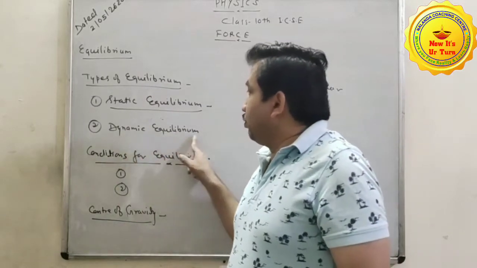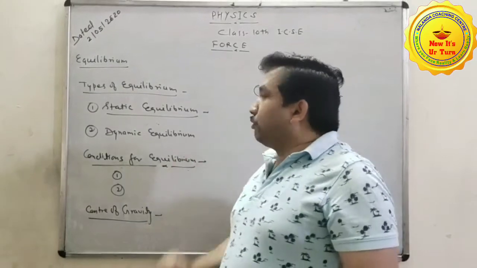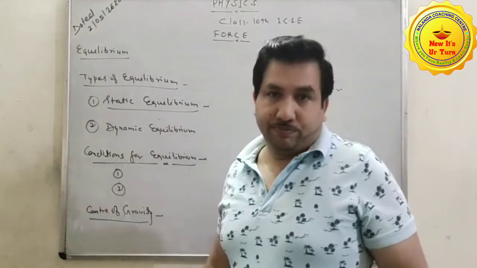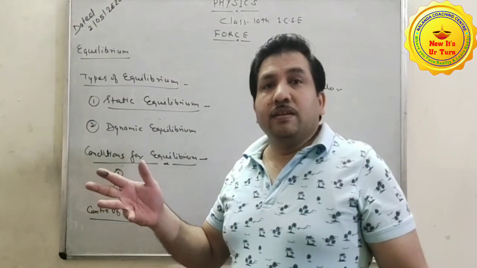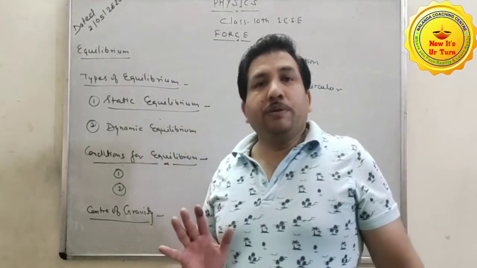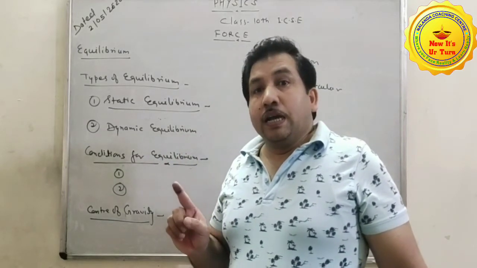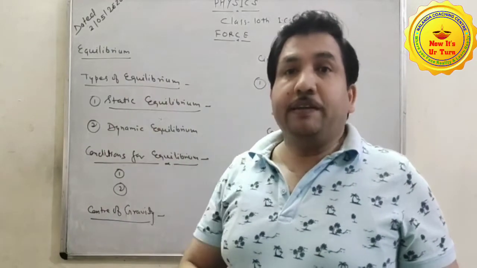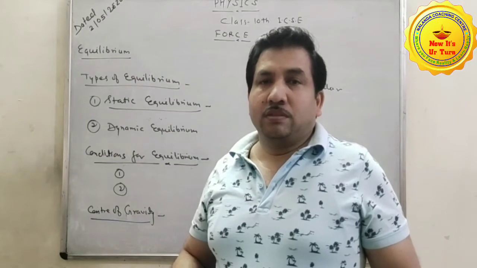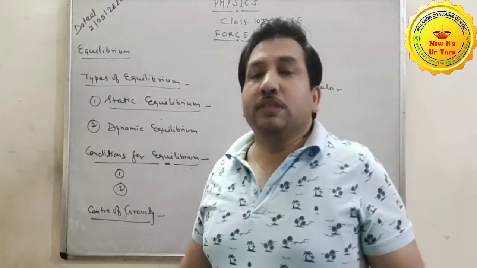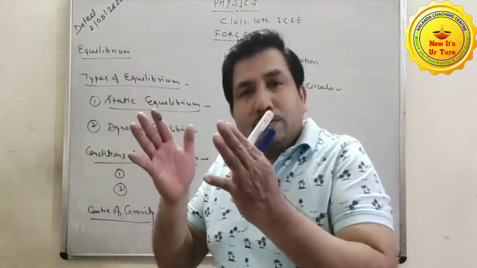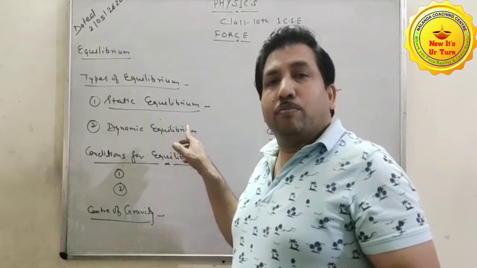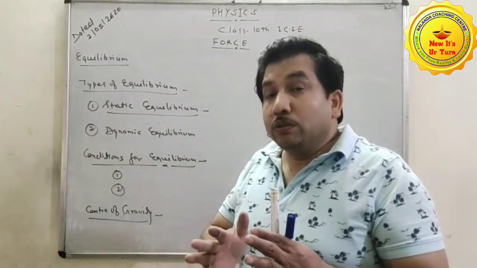Now dynamic equilibrium. Dynamic equilibrium means a body is in motion. A body is said to be in dynamic equilibrium if its state of motion is unaffected when a number of forces act on it. It means the sum of all the forces acting on the body is zero.